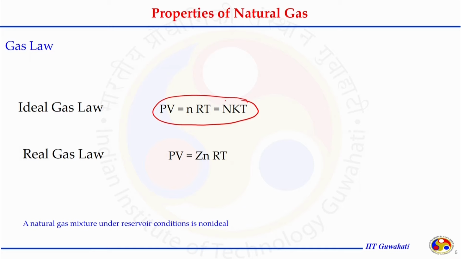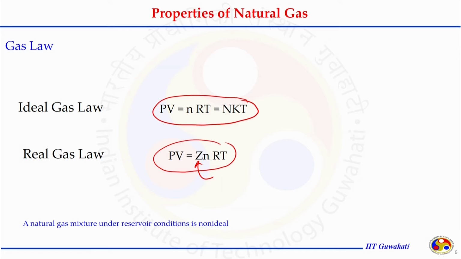A pure gas like methane may behave like an ideal gas at low pressure, but at very high pressure, with a mixture of different hydrocarbon and non-hydrocarbon gases, natural gas follows the real gas law. In the real gas law, the compressibility factor Z accounts for the deviation from ideal behavior. The compressibility factor Z shows how much deviation our natural gas has if it is assumed to be an ideal gas.